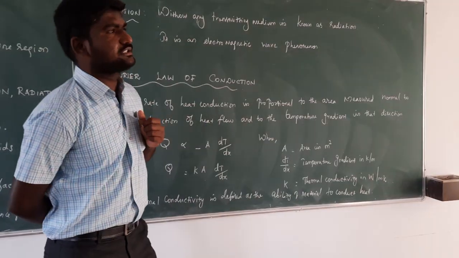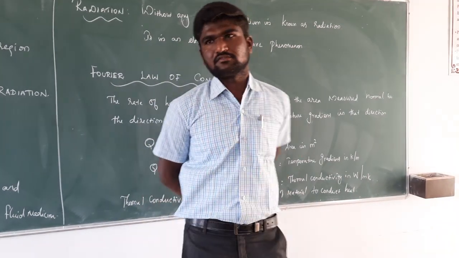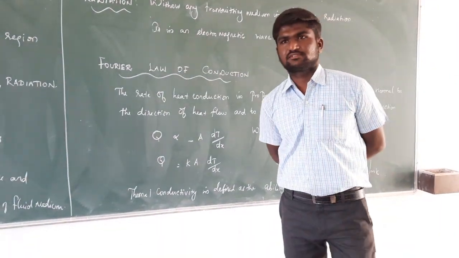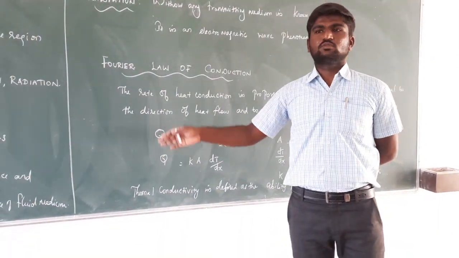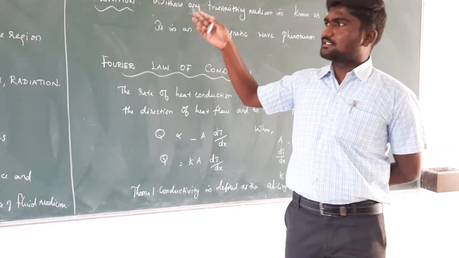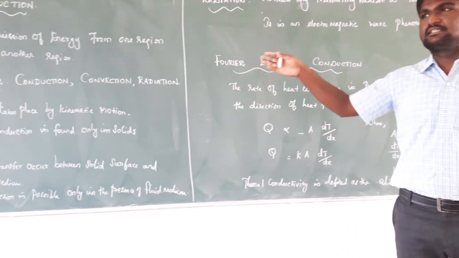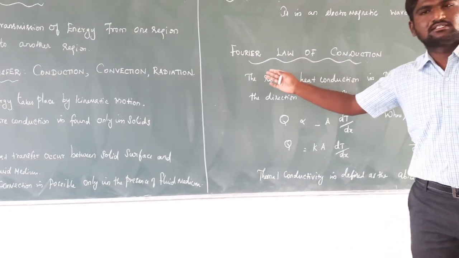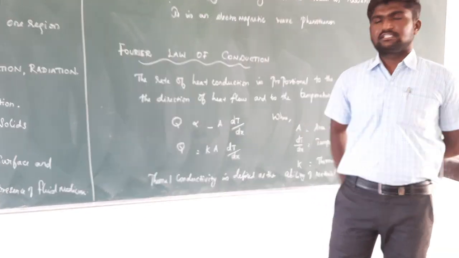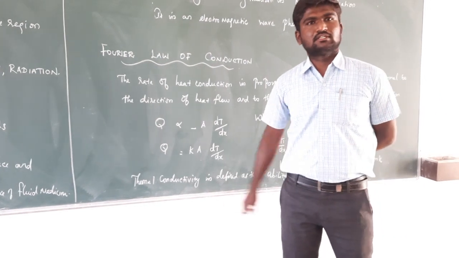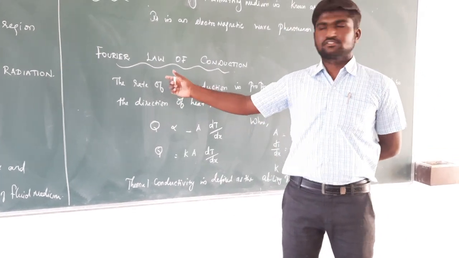Next is the Fourier law of conduction. This is the first topic in heat and mass transfer. These are all the basic topics: what is meant by heat transfer, what the modes of heat transfer are, and what is meant by conduction, convection and radiation. So the first one is the basic part, the Fourier law of conduction. This is the first formula in heat and mass transfer, first unit.